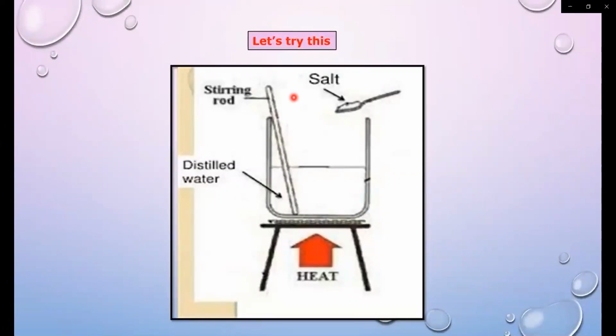What will we observe? After addition of salt or sugar in the beaker, the boiling point of water will increase, because addition of sugar or salt results in a decrease in vapor pressure of water, so it increases the boiling point of water.